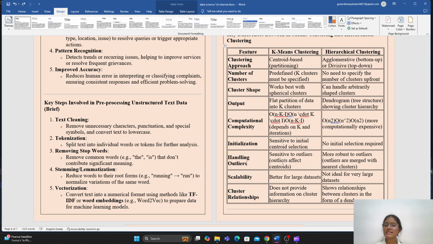And the next feature is scalability. K-means clustering is better for large data sets, whereas hierarchical clustering is not ideal for large data sets, but it is ideal for small data sets. After that, cluster relationship. K-means clustering does not provide information on cluster hierarchy, but hierarchical clustering shows the relationship between clusters in the form of a dendrogram.